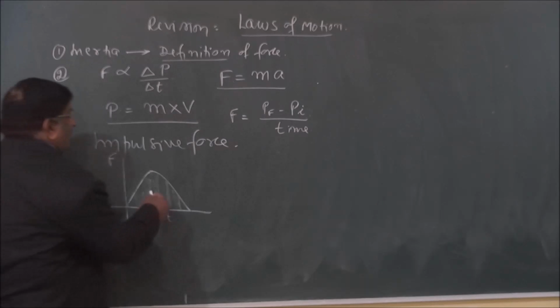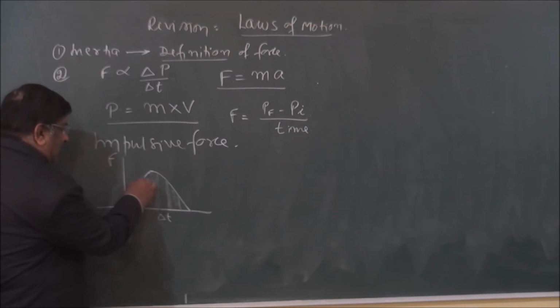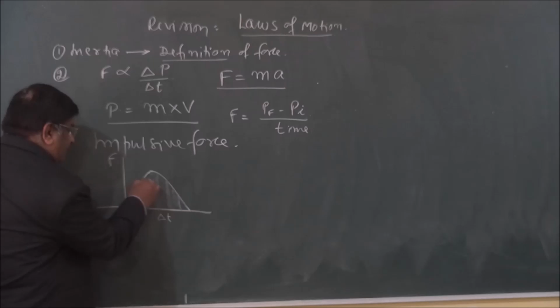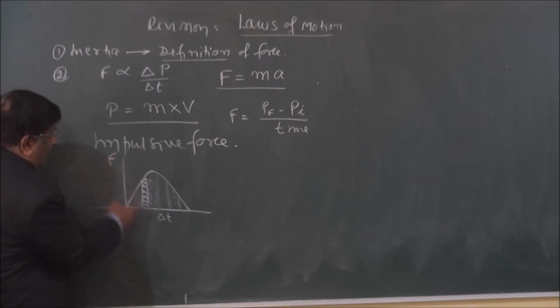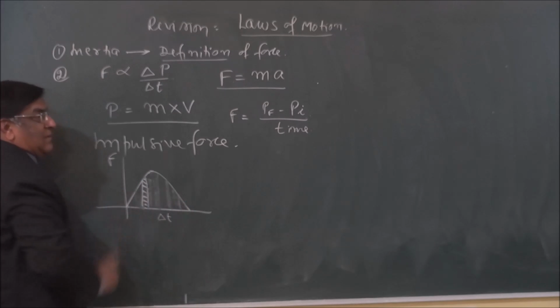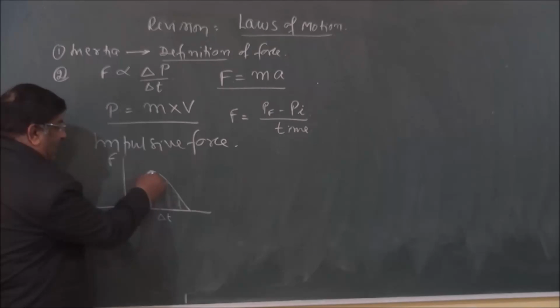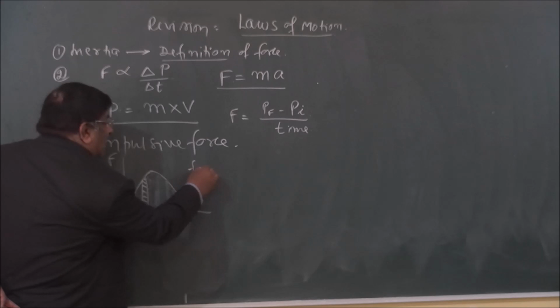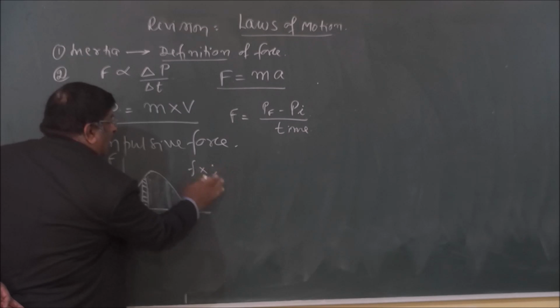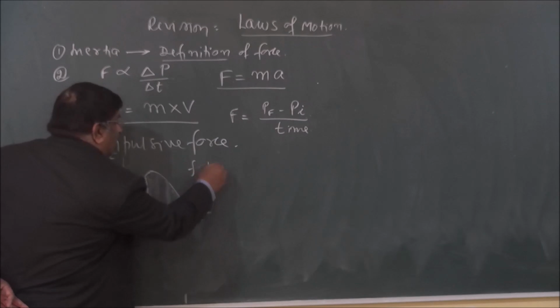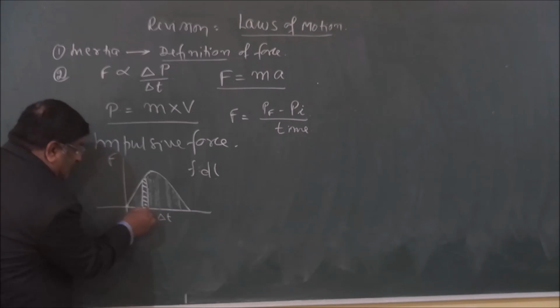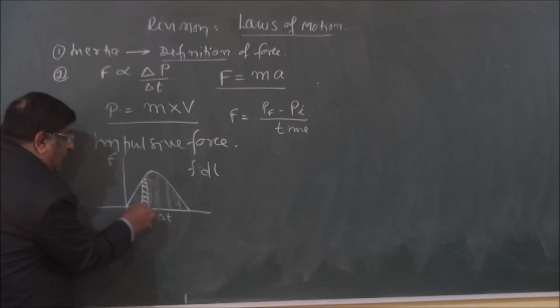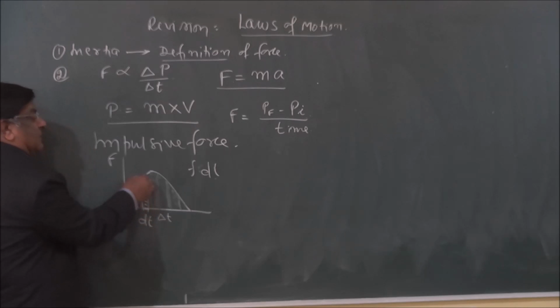So we make a formula in integration like this. This total area gives us what? Force multiplied by delta t. But what value of force? The value of force is changing. It is a function of time. So we will do force multiplied by a very small time, dt. F into dt. This is dt, a very small time approaching 0, and this is force.